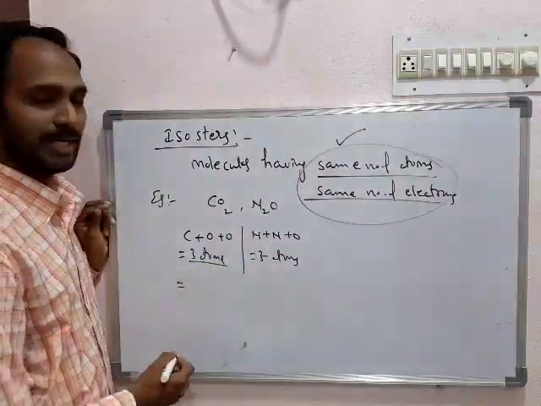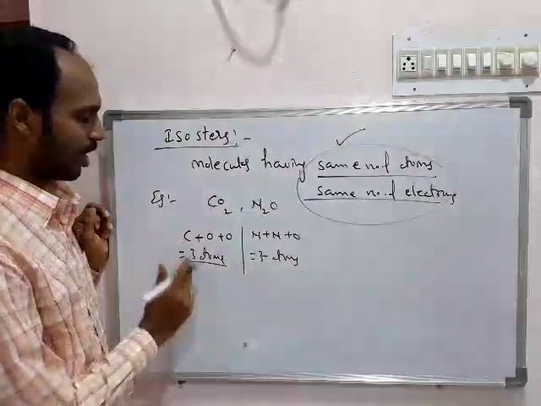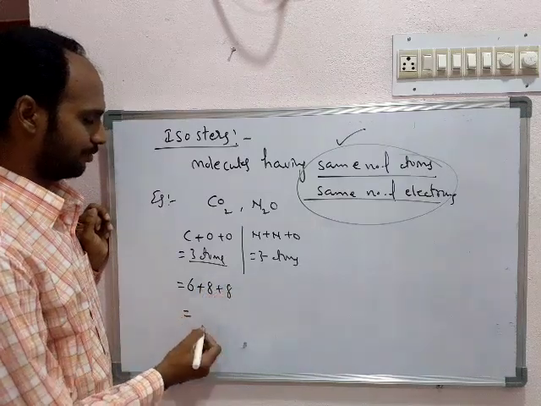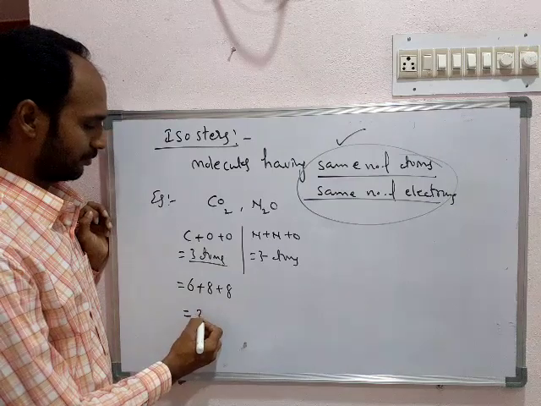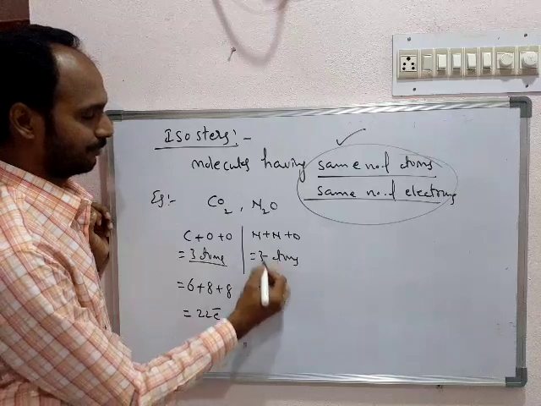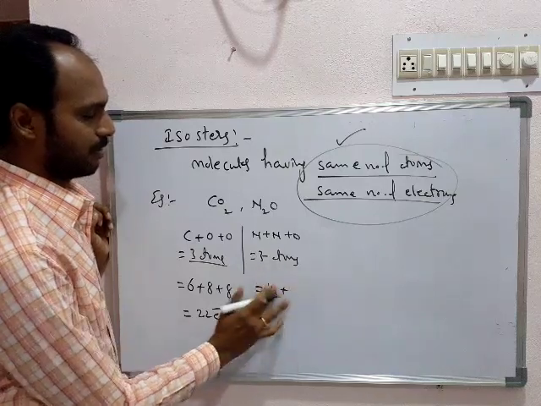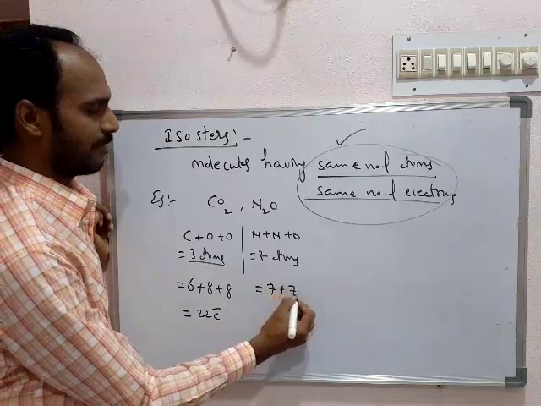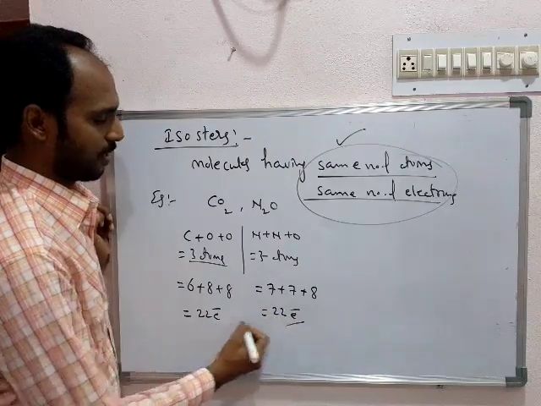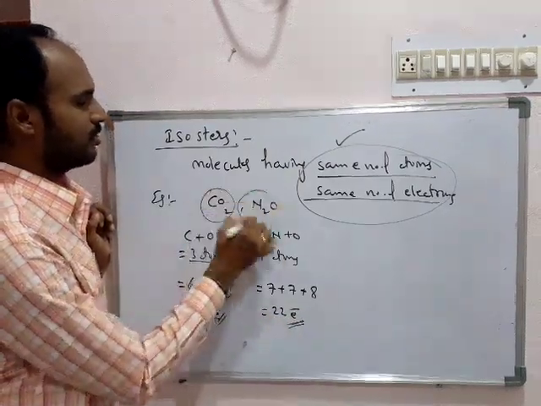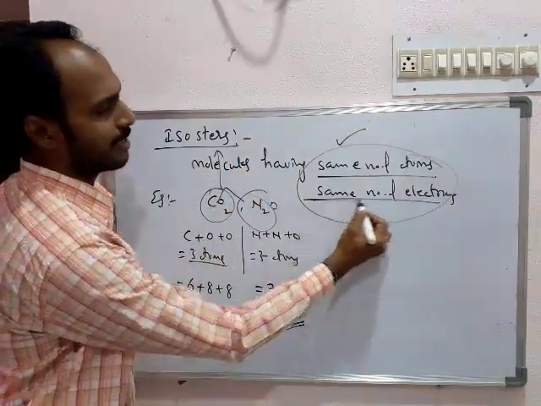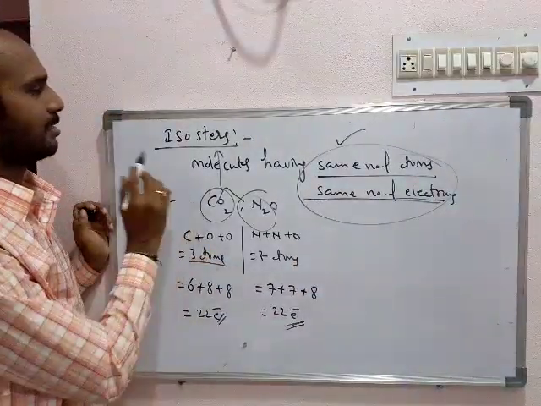Now the total number of electrons in that molecule: carbon has 6, each oxygen 8, so that is 22 electrons. In the other example, 7 electrons, 7, and 8, total 22 electrons. So these are treated as isotopes: the molecules having the same number of atoms and the same number of electrons.